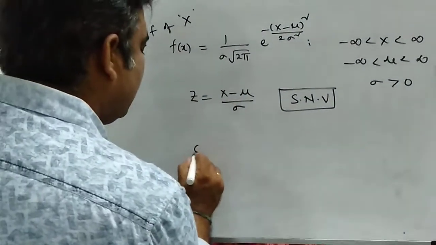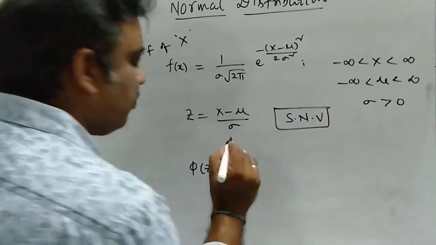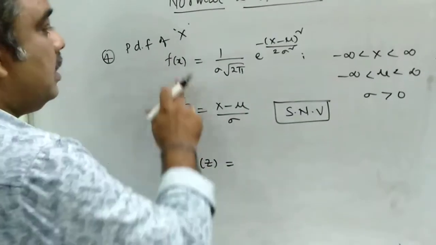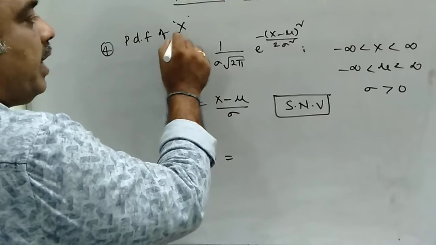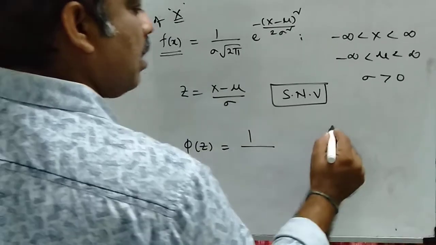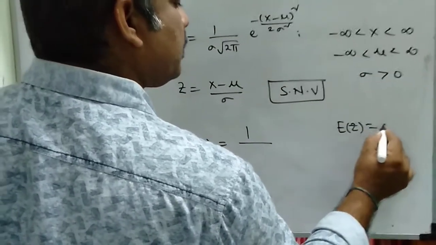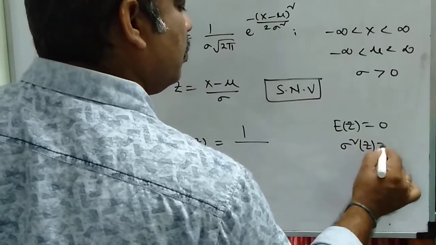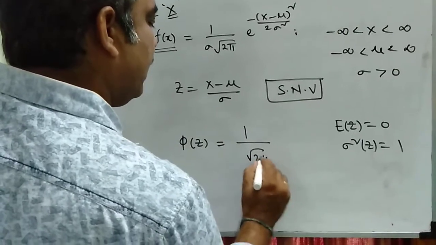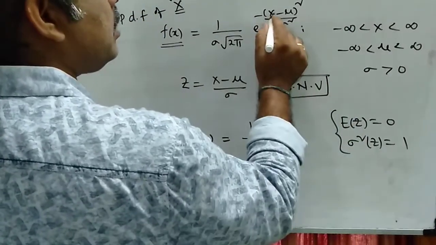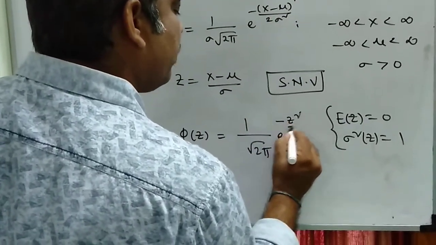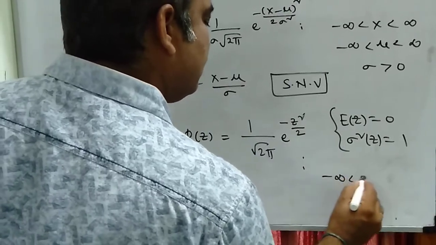Then the probability density function will be in the form phi of z. Phi of z is denoted as the PDF of the variable z. This is the probability density function of the variable x. So how will it change? Here 1 by sigma is equal to 1. In the standard normal distribution, the expected value of z is equal to 0 and the variance of z is equal to 1. So sigma is 1, so 1 by root 2 pi e power, and here x minus mu by sigma is replaced by z. So this value becomes minus z square by 2, where z is in between minus infinity and plus infinity.